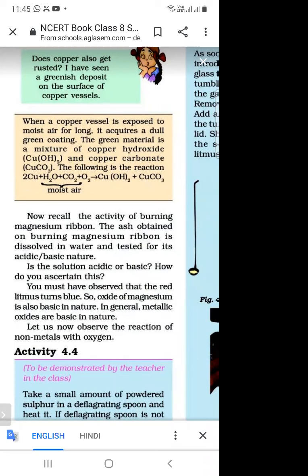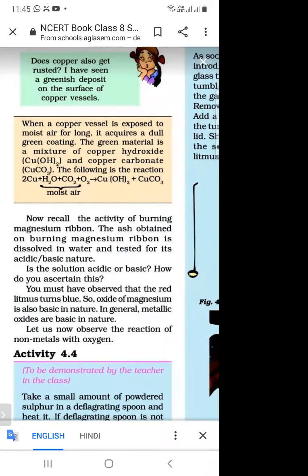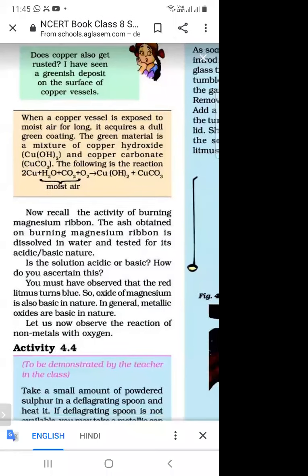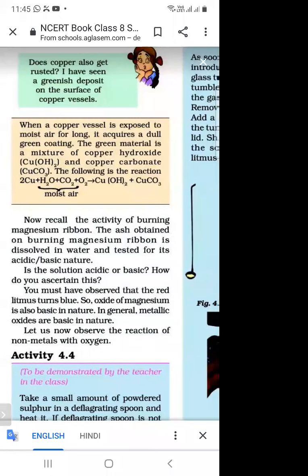And what is the green material? It is the mixture of copper hydroxide and copper carbonate. So this is a reaction when a copper vessel is exposed to air and water. And what is the formula of moist air? H2O plus CO2 plus O2.